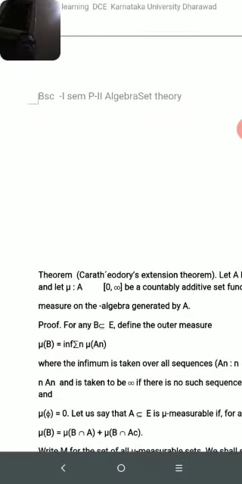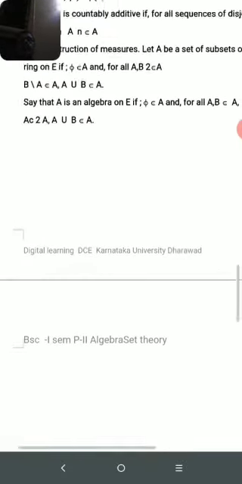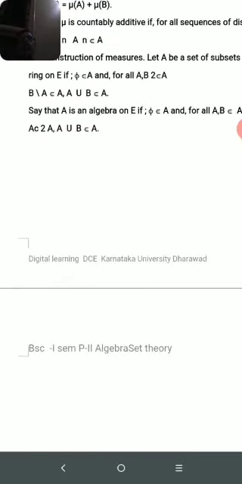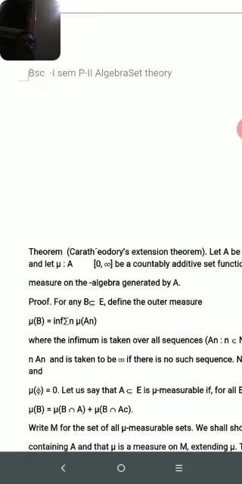So what does it mean? The two sets, the construction of these measures and the expression of its characteristics. So next.